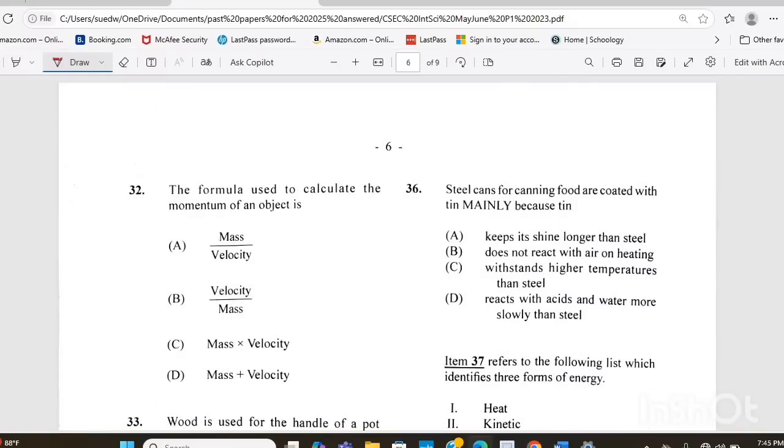Question 32. The formula used to calculate the momentum of an object is A, mass divided by velocity, B, velocity divided by mass, C, mass times velocity, or D, mass plus velocity? The answer there is C, mass times velocity.